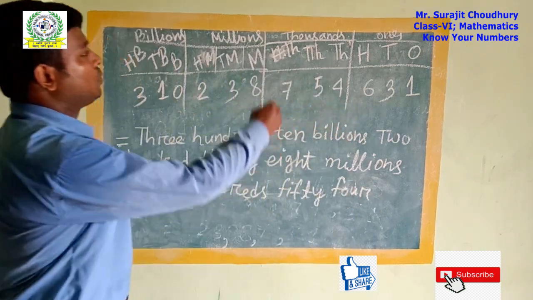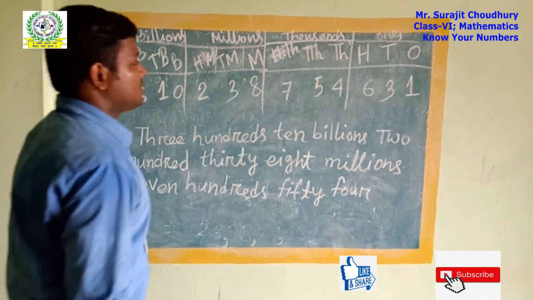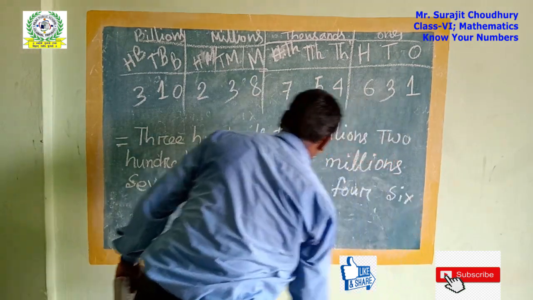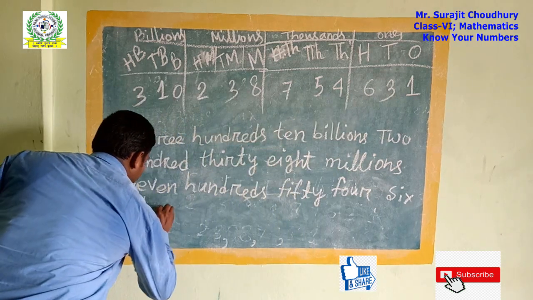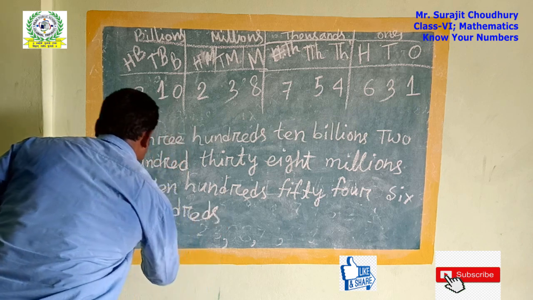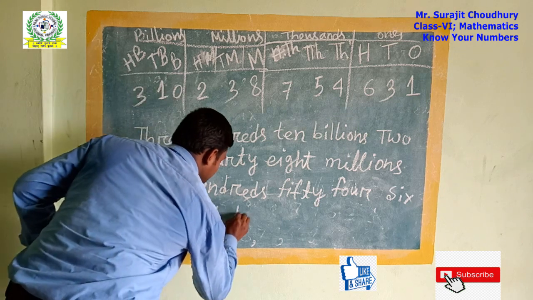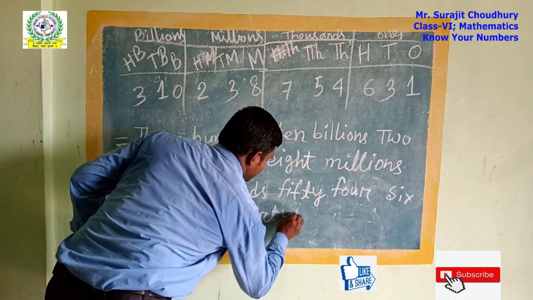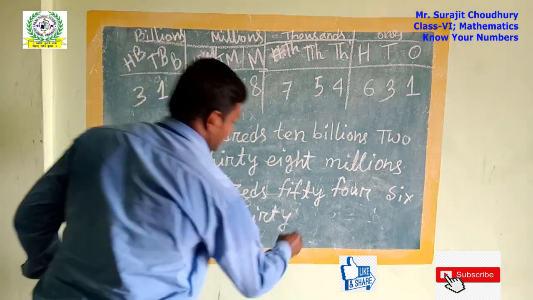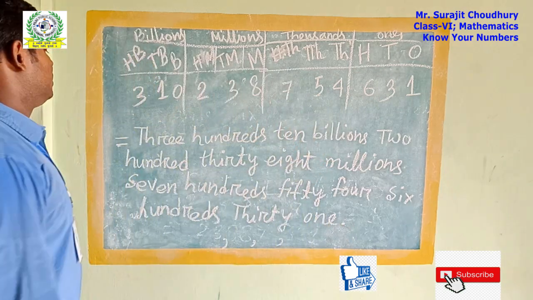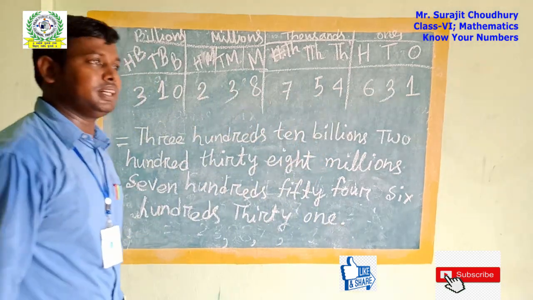Then we go to the last one, that is 631: six hundred thirty-one. Full stop. So a very big number name is there.